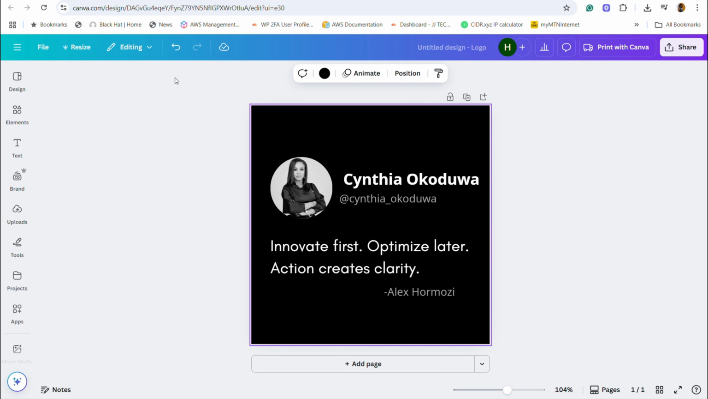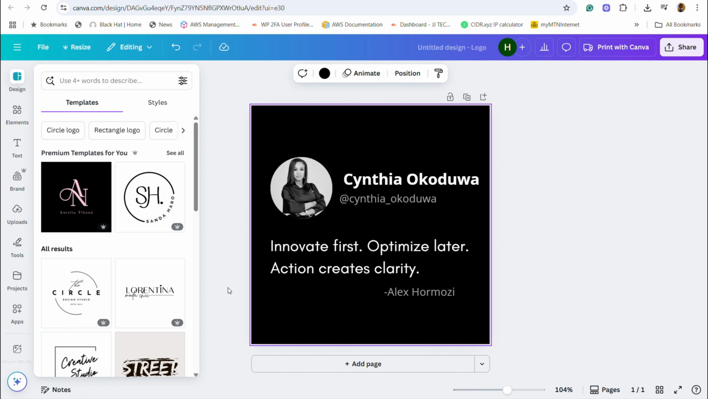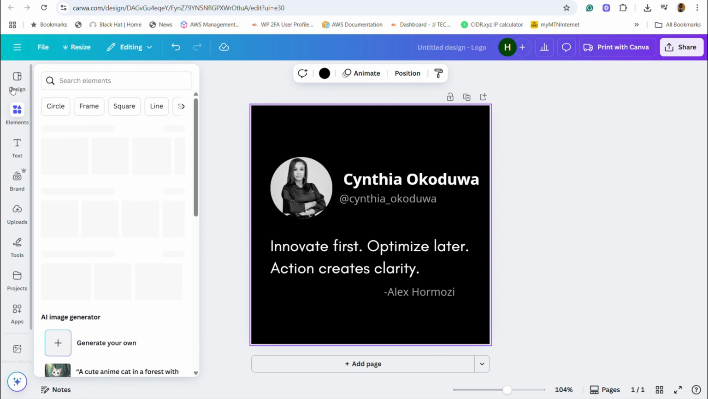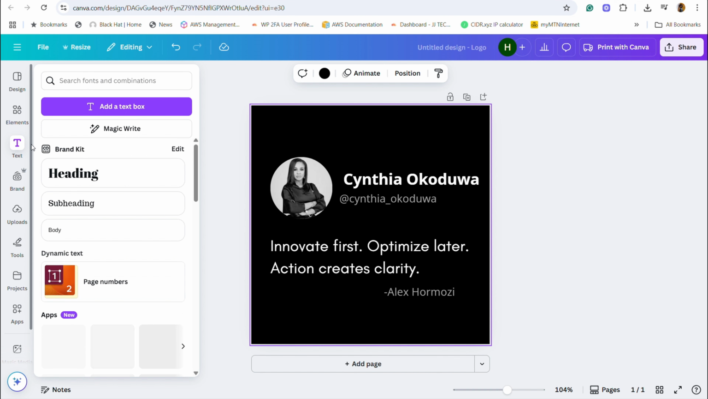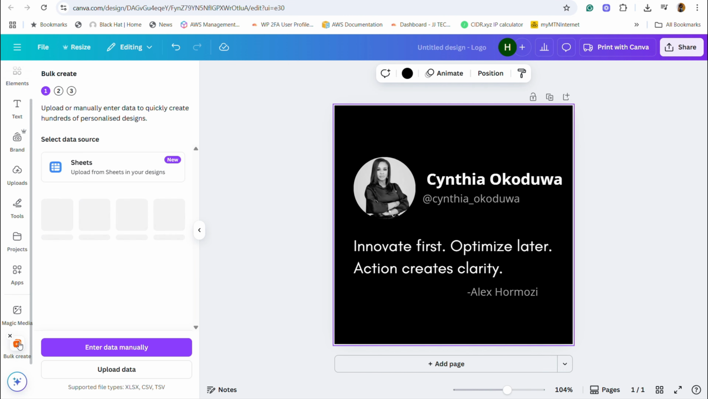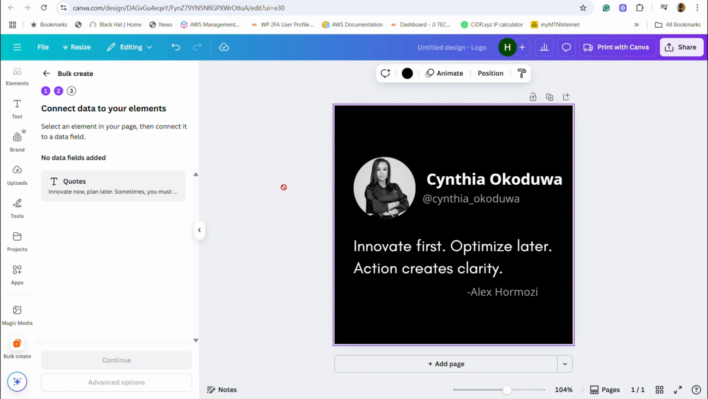Now we're going to take the quotes that ChatGPT gave us in the sheet that we have, and we're going to have it create a design for each quote. So what we would do now is scroll down here, and where you have bulk create, click on bulk create, and come down here and click on upload data. You will find your file that you've already saved here. In my own case, it's in my downloads. So I just click on it and open up the file.